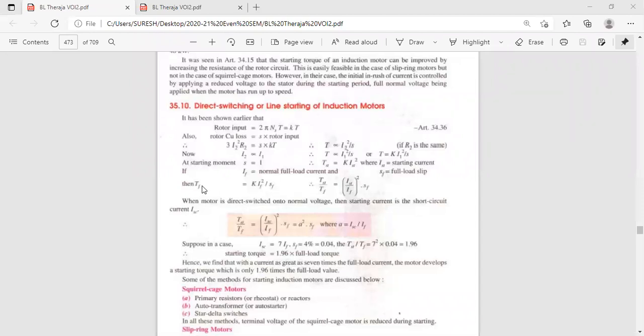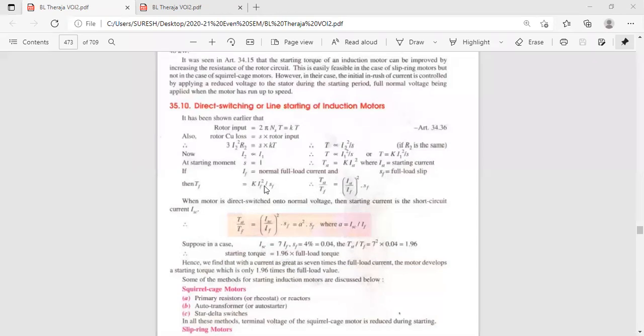TF is equal to K into IF square by SF. Only two equations are necessary here. One equation is starting torque. During starting, your slip is 1, but in the full load torque, your slip is not 1. That's why you are getting SF in the denominator.